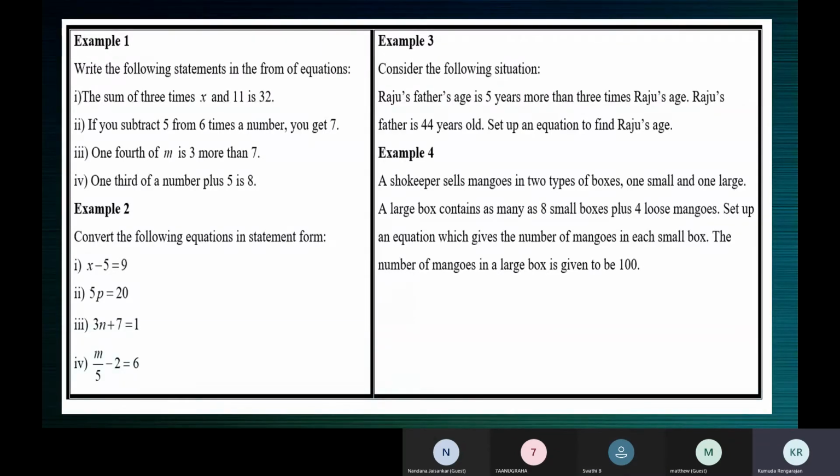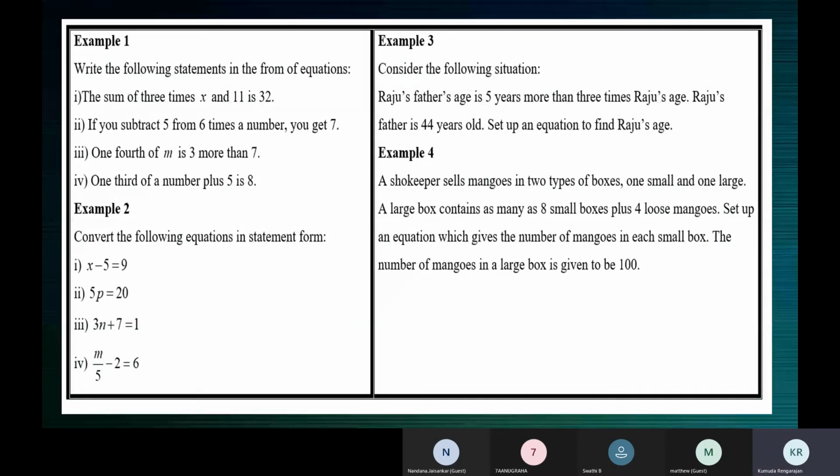Correct. Or you can also say the difference of a number and 5 is 9. The difference, because minus sign, the difference of a number x, you can specify the number x also, because there's x there, right? The difference of the number x and 5 is 9. You can also say that.